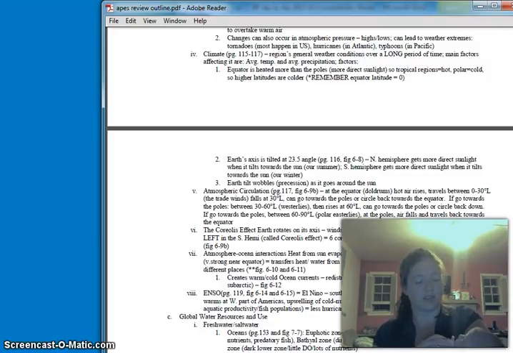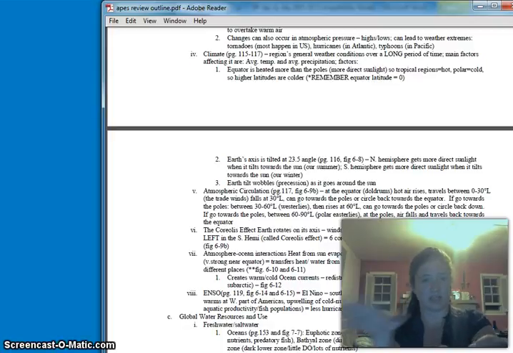Okay, it's lost its moisture, it's gotten cold, it falls down right around the 30 degrees latitude, and then it either goes towards the poles or it goes back towards the equator. So it kind of comes down, splits. Same way as with the warm air, it rises, it either goes north and south. So the warm air, basically it rises up at the equator, it falls down right around the 30 degree latitude, both north and south. And then it can either go towards the pole or back towards the equator.